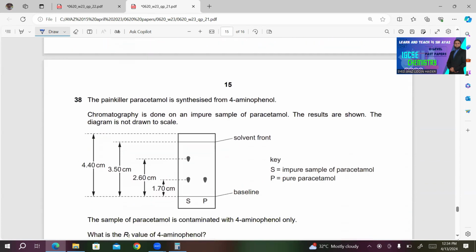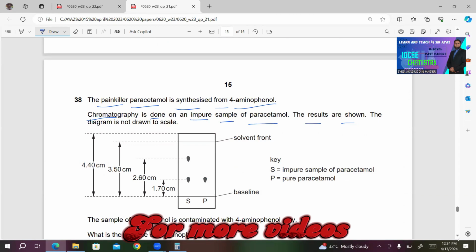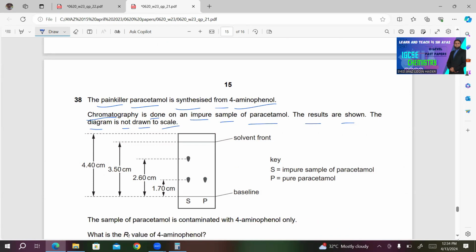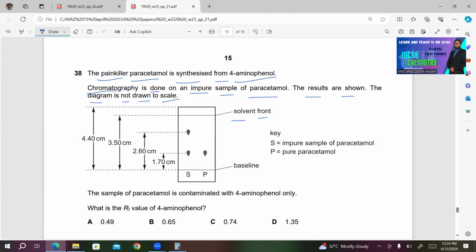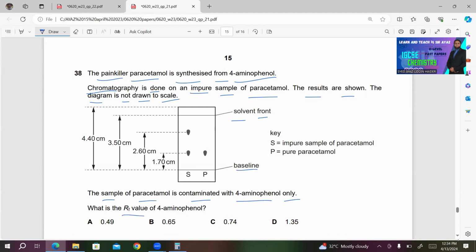38. The painkiller paracetamol is synthesized from 4-aminophenol. Chromatography is done on an impure sample of paracetamol. The results are shown. The diagram is not drawn to scale. We have solvent front, we have baseline. S is impure sample of paracetamol. P is pure paracetamol. The sample of paracetamol is contaminated with 4-aminophenol only. What is the Rf value of 4-aminophenol?